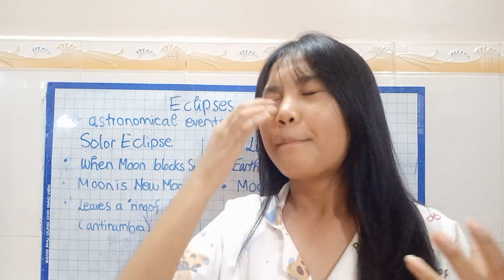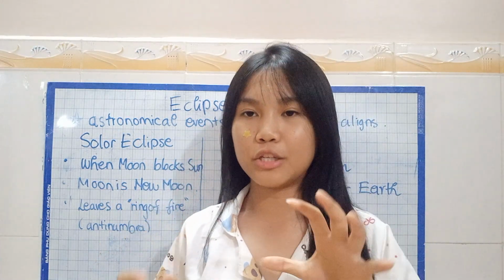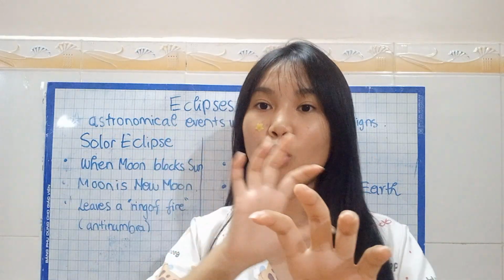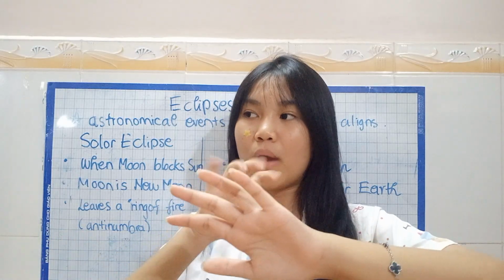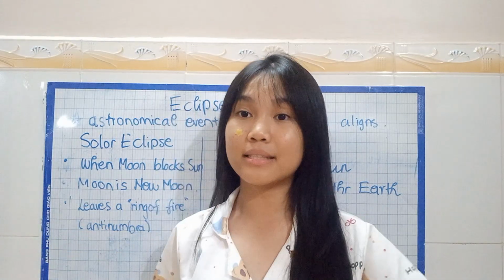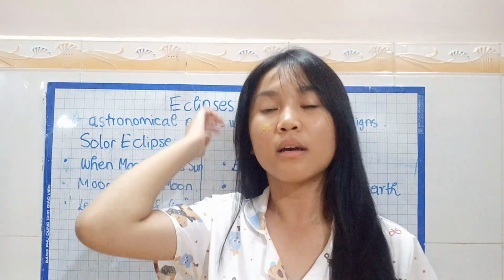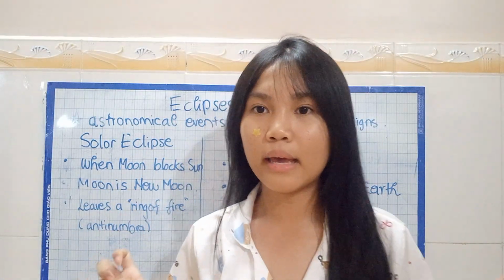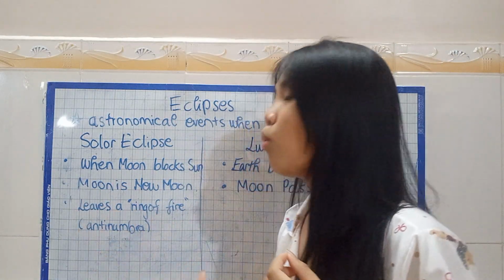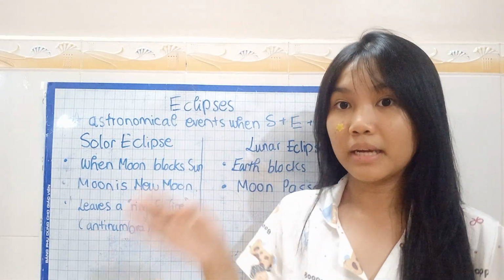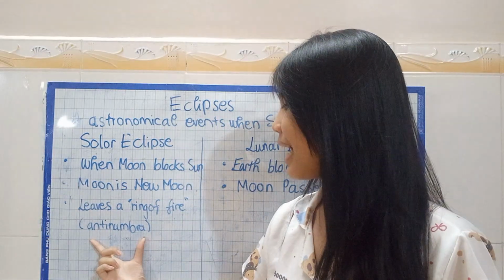Here, in this situation, this is a new moon, but the sun is radiating light, and that creates the bright ring that we see. But it's actually not a ring, it's just the light. And what we call that ring of light is the antumbra.